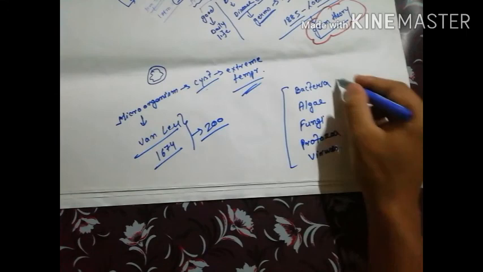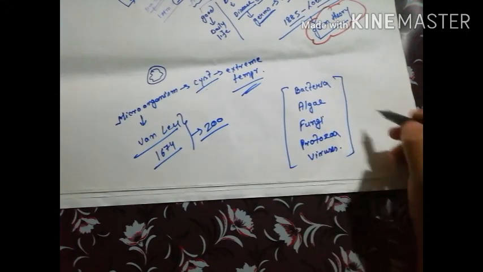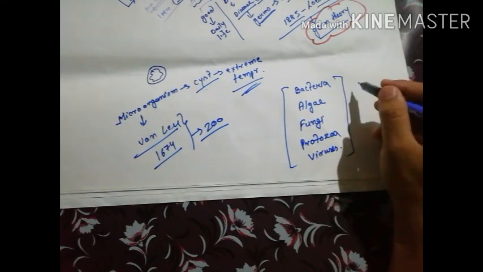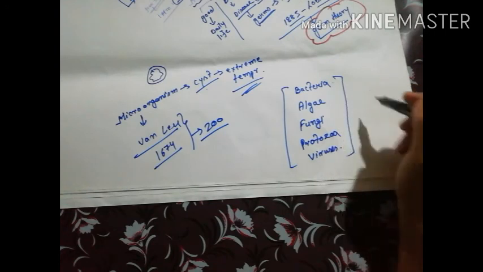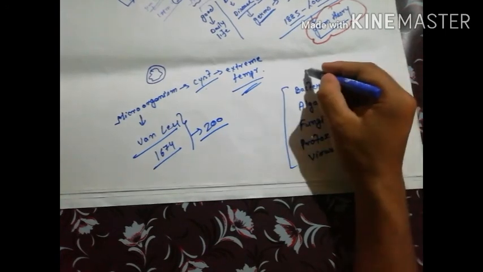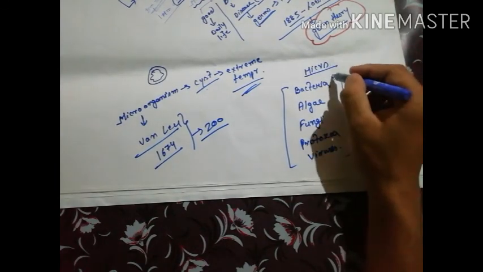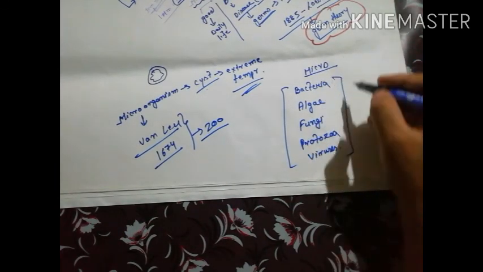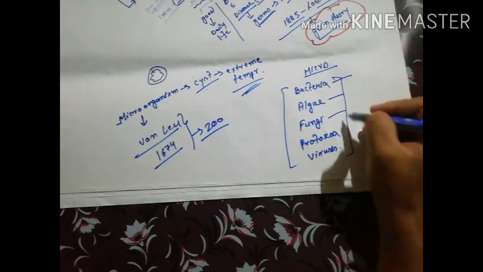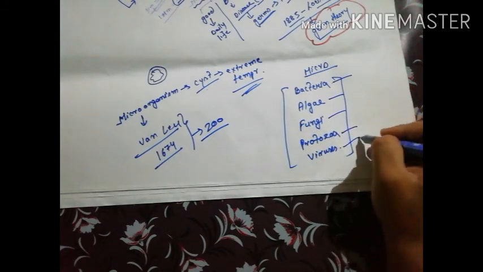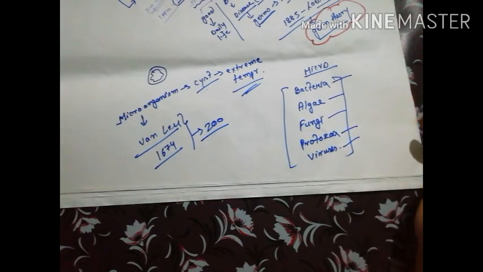Now, I will classify each and every microorganism in these 5 major groups. In the 5 groups, there are different subgroups, and basically the microorganisms are broadly identified in these 5 groups. Now, we will study bacteria, algae, fungi, protozoa, and viruses, their classification, their size, and their different characteristics.